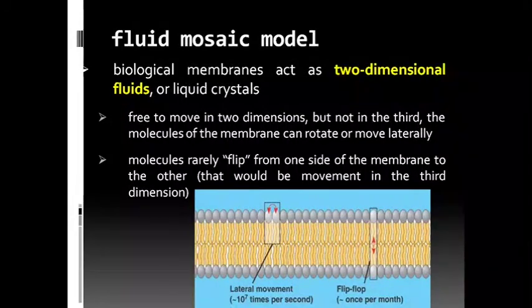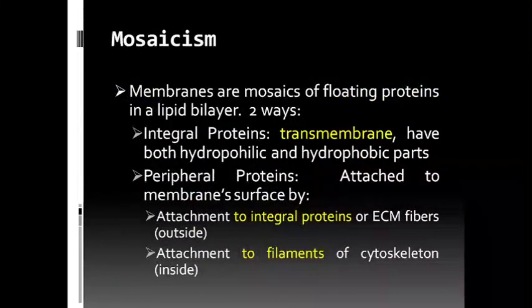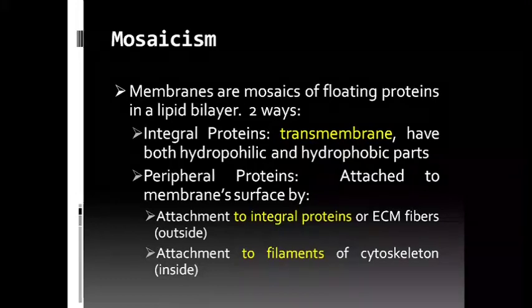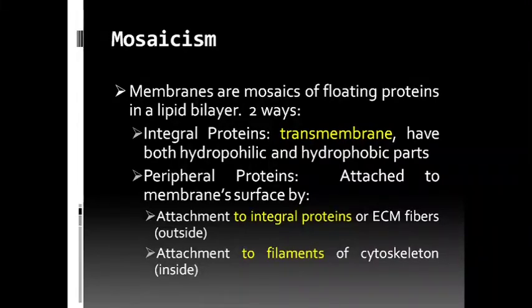The lipid bilayer provides the permeability barrier to the organisms. Mosaicism is a characteristic of this membrane model, that membranes are mosaics of proteins in a bilayer. There are different types of proteins, integral and peripheral, connected to the membrane by particular adhering parts. The membrane is a quasi-fluid structure in which lipids and integral proteins are arranged in a mosaic manner.